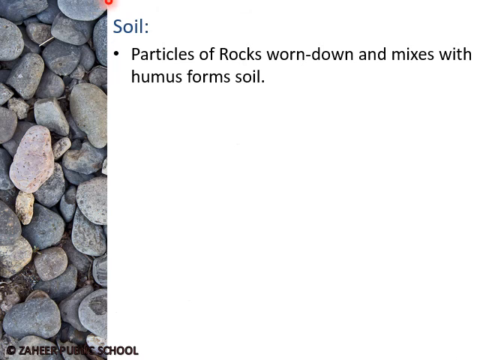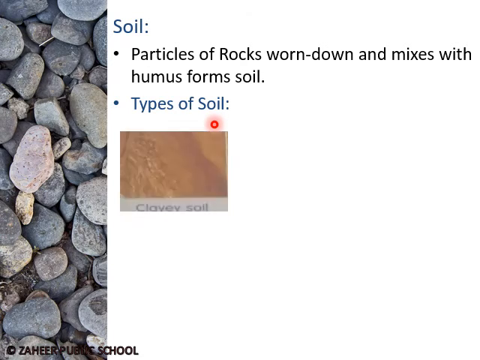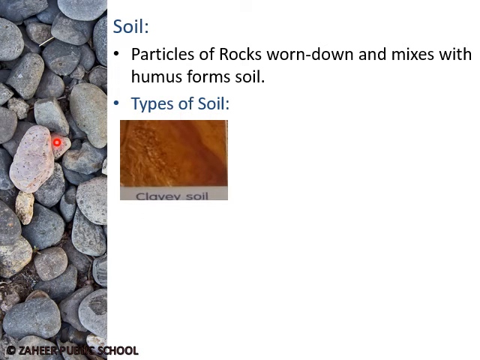Now the soil. Rocks can be worn out over time by rain, wind, and frost. These weathered rocks then break off into tiny bits or particles, and these particles mix with the humus. Humus is the remains of plants or animals, and they form soil. Types of soil. Soil has different colors, textures, and smells. They also have different permeability and particles of different sizes.